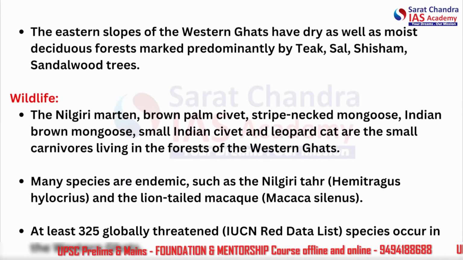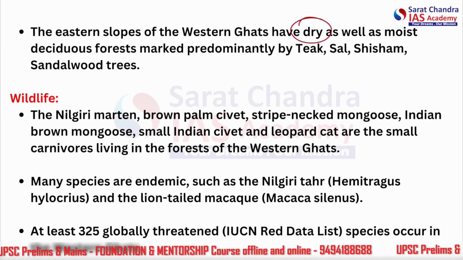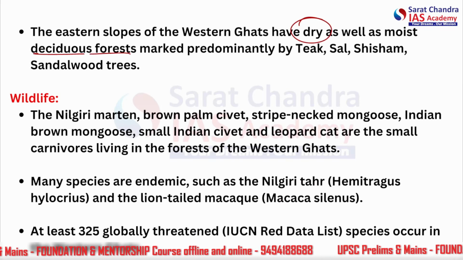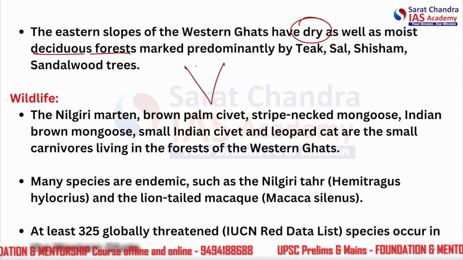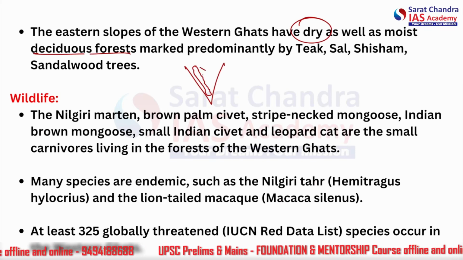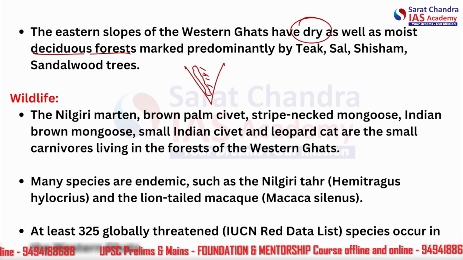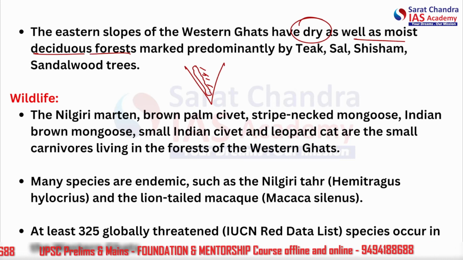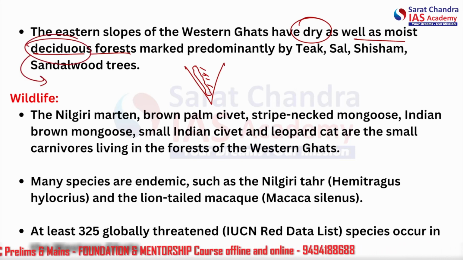The eastern slopes of the Western Ghat have dry as well as moist deciduous forest, because this is more towards the central Indian region. Let's say we are talking about the complete Western Ghat, so this is more towards the central Indian region or eastern Indian region. Okay, so they have dry as well as moist deciduous forest, which means trees which shed their leaves.